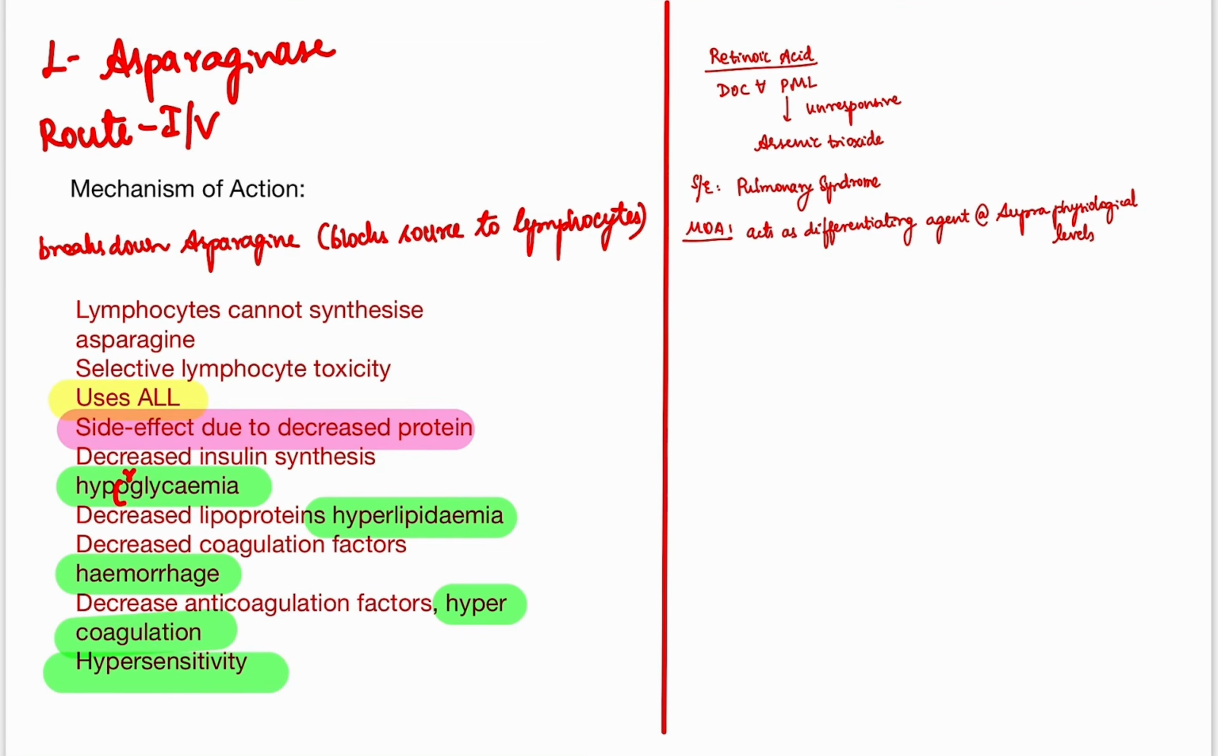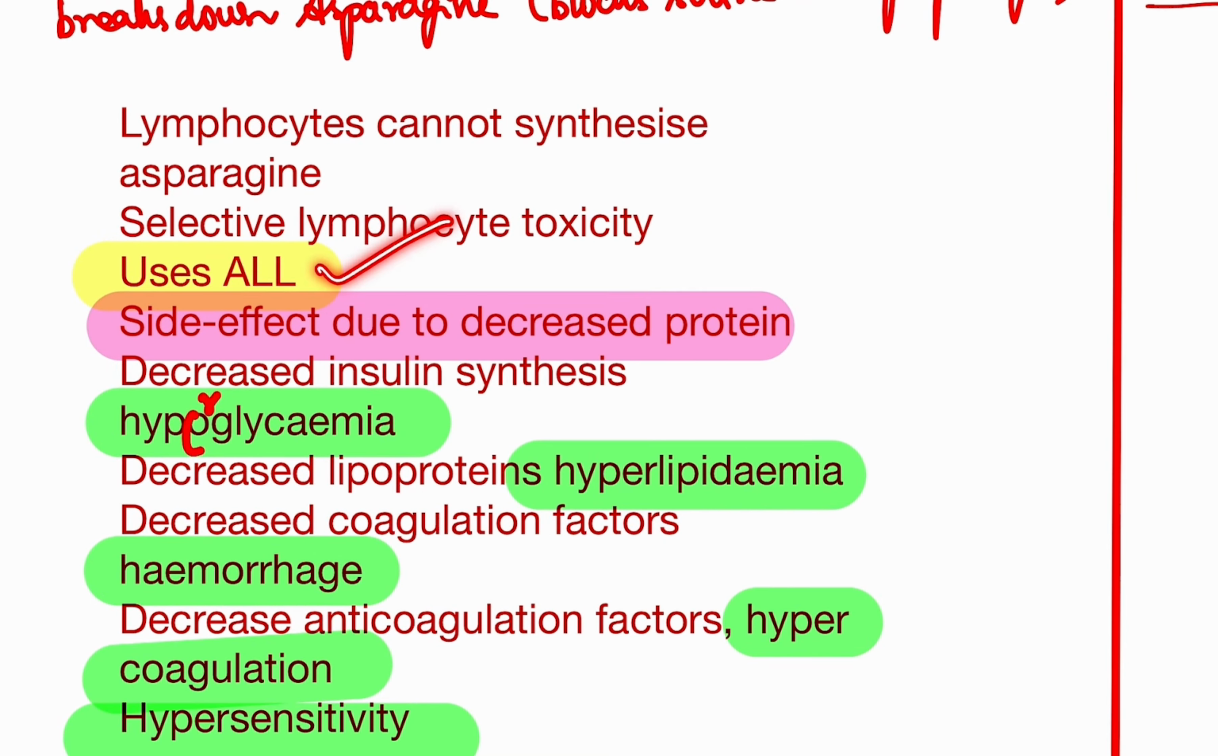Good morning. Let's learn about the anti-cancer drugs. First is L-asparaginase. It's given by the IV route. The mechanism of action of L-asparaginase is that it breaks down asparagine. This asparagine is actually the source for lymphocytes. When you block that, you're blocking the source to lymphocytes. Thereby, lymphocytes cannot synthesize asparagine, so it has selective lymphocyte toxicity. That's the reason it is used in cases of ALL.